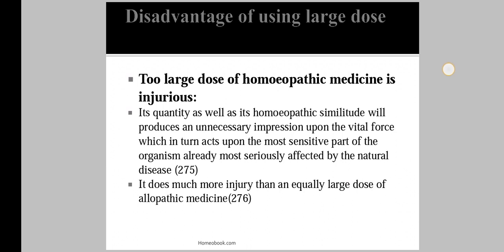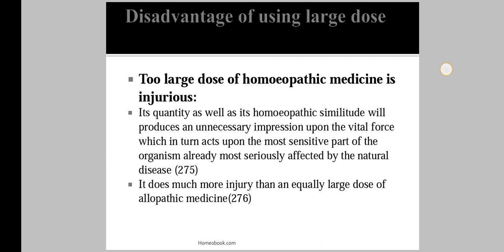It means much more injury than an equally large dose of allopathic medicine. We also studied this in aphorism number 276: homeopathicity means just matching the symptoms of the medicine to the symptoms of the natural disease without selecting an appropriate dose.